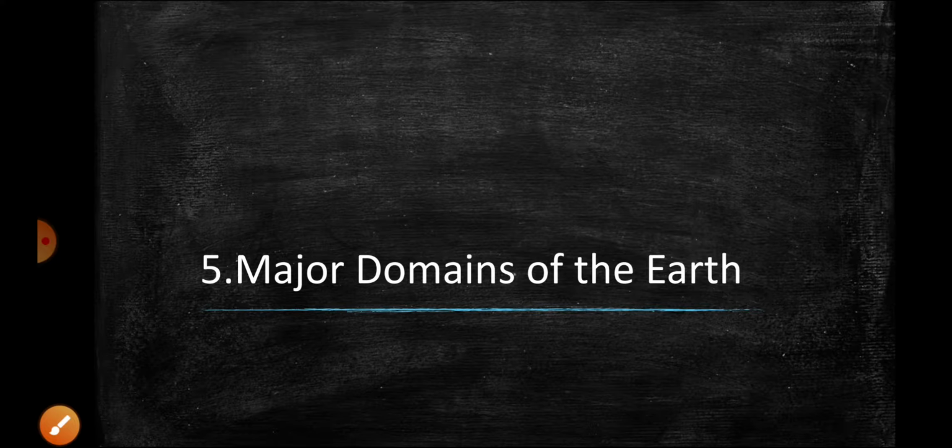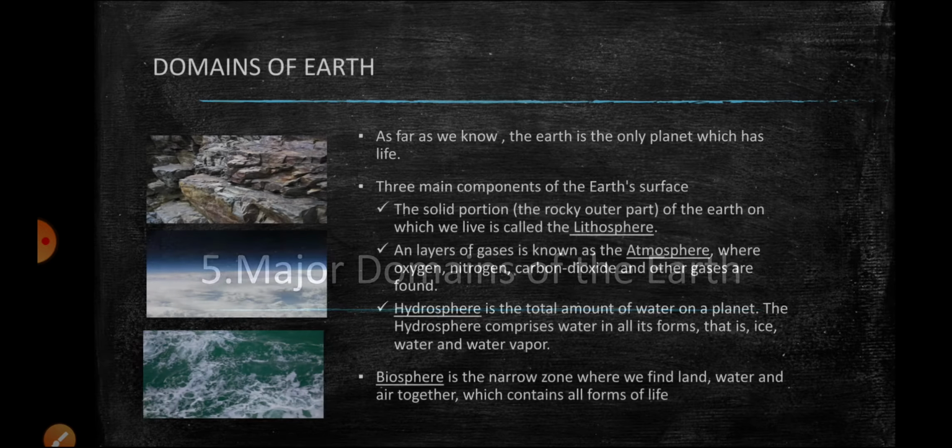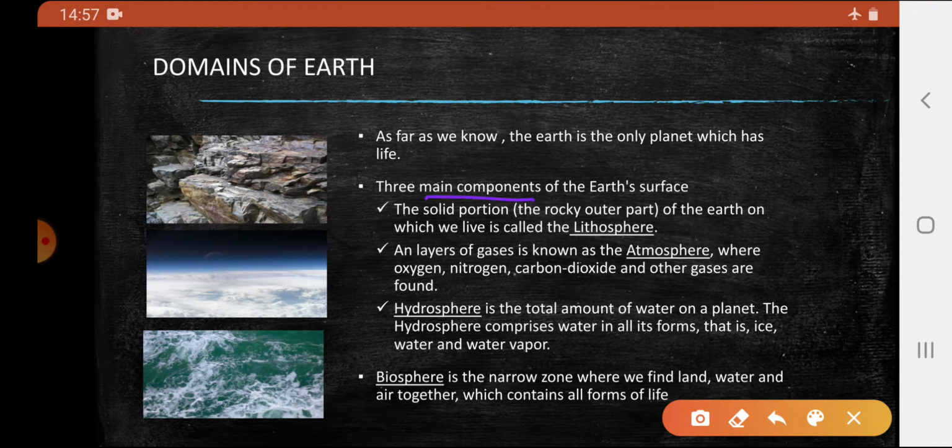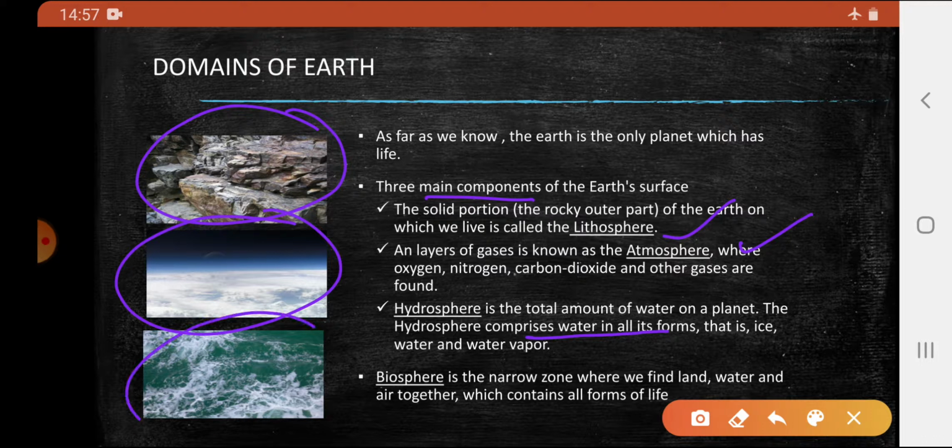Chapter 5: Major Domains of Earth. As far as we know, Earth is the only planet which has life. There are three main components of Earth's surface. The solid outer portion in which we live is known as lithosphere, and layers of gases known as atmosphere, and the hydrosphere comprises all water in all forms. And the biosphere is a narrow zone which is a combination of these three zones and which also contains all forms of life including microorganisms.